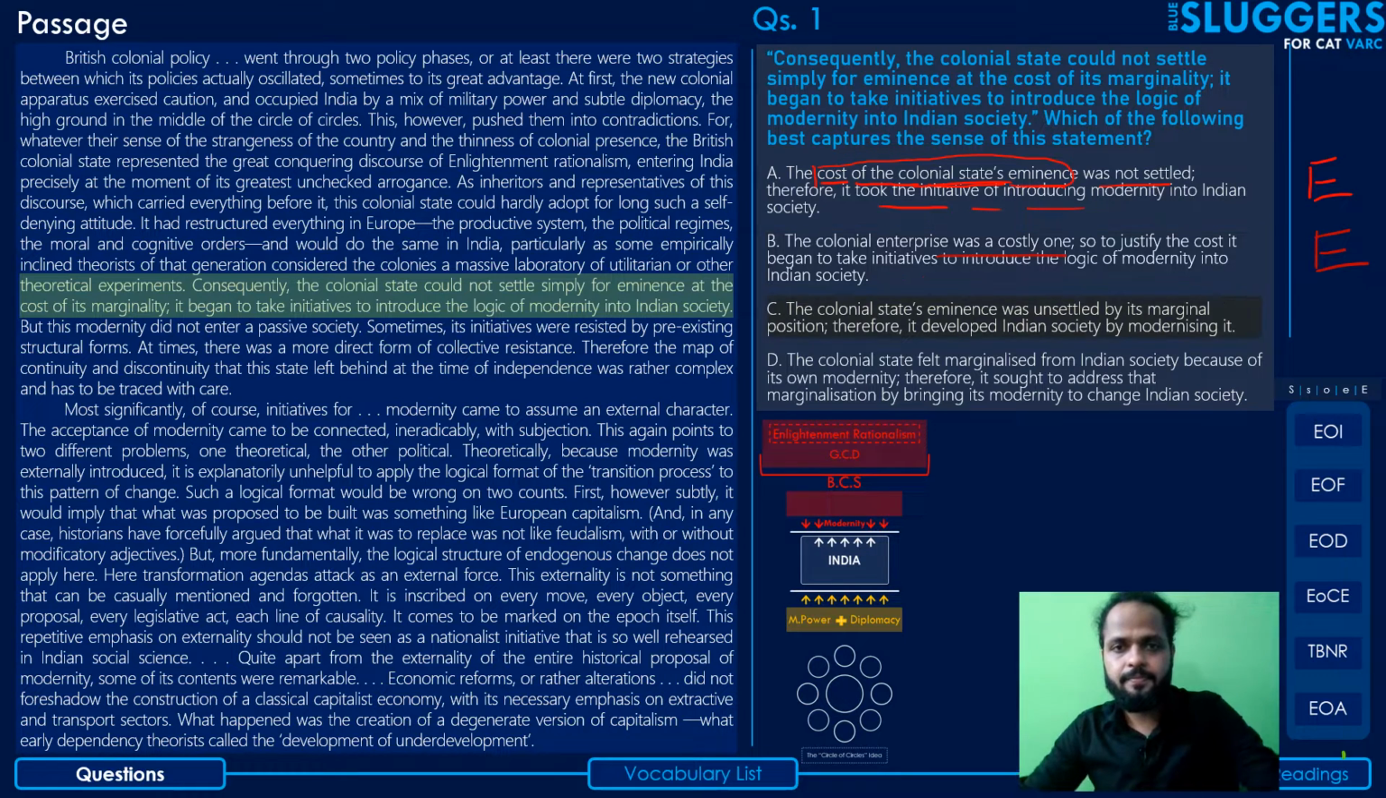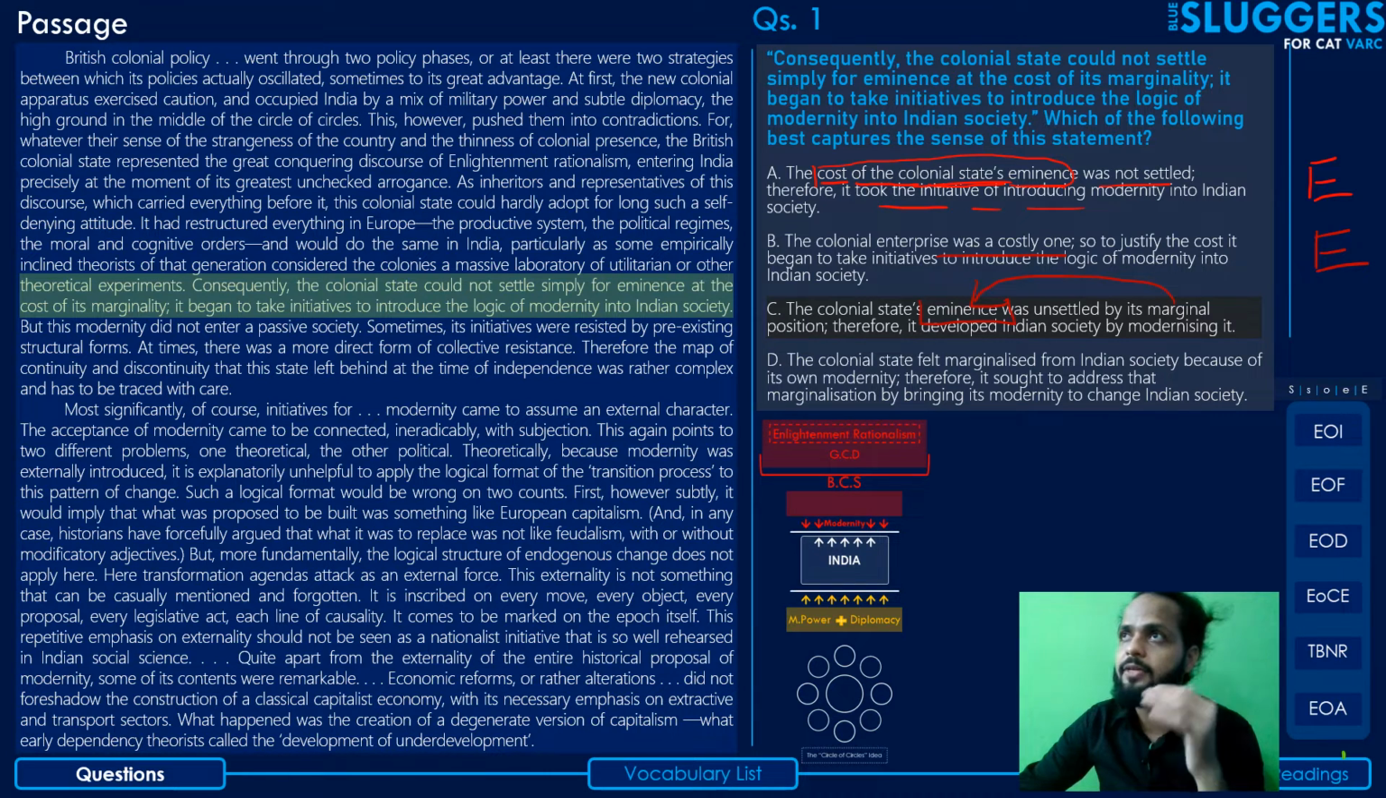Option C: the colonial state's eminence was unsettled by its marginal position. Therefore, it developed Indian society by modernizing it. First of all, the colonial state was considering the trade-off between eminence and not being marginalized. This option has mixed both ideas. It says the colonial state's eminence was unsettled by its marginal position.